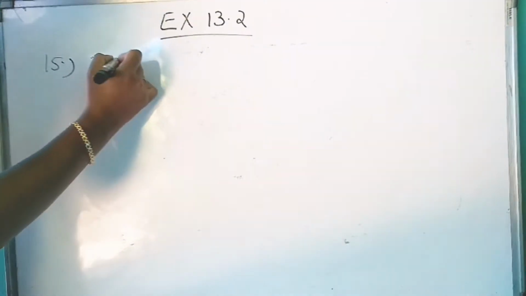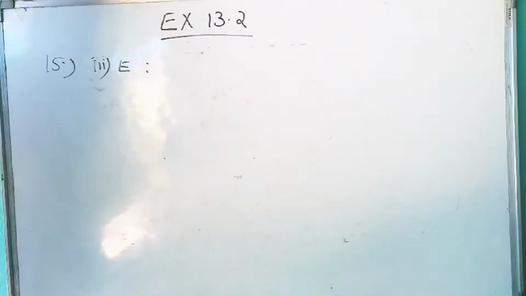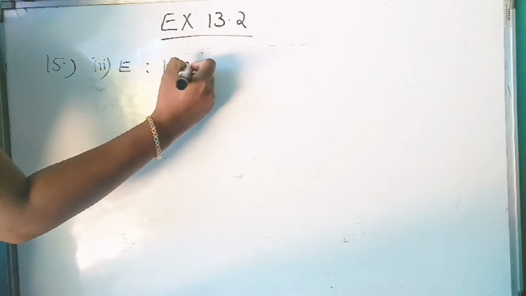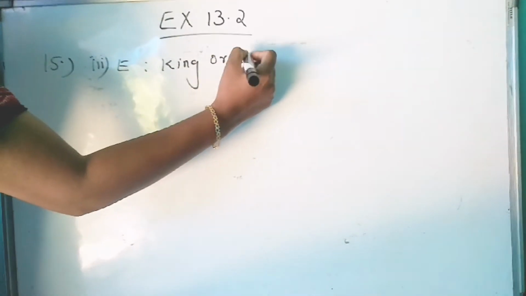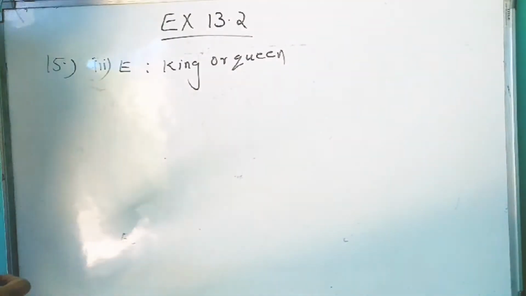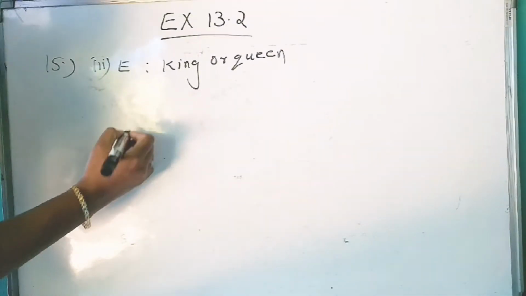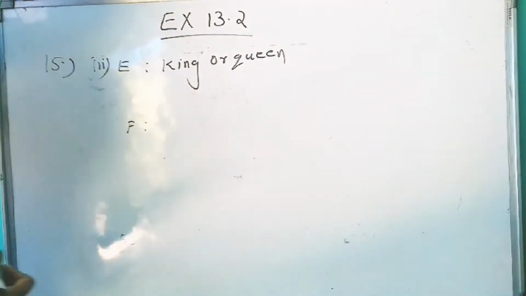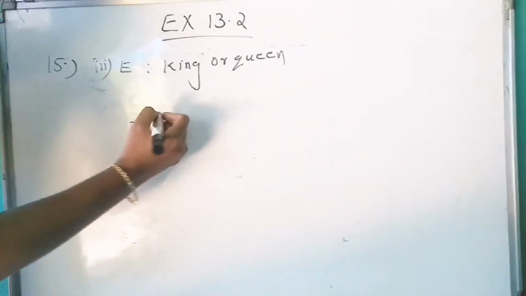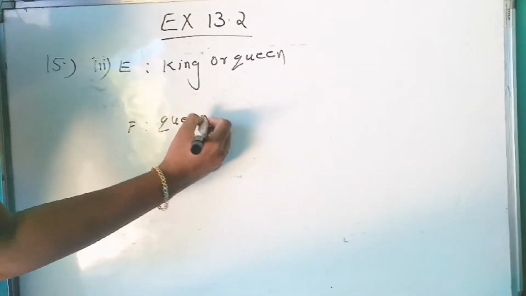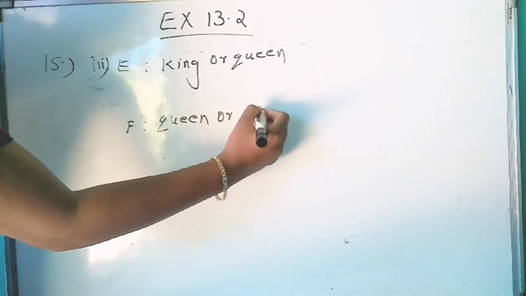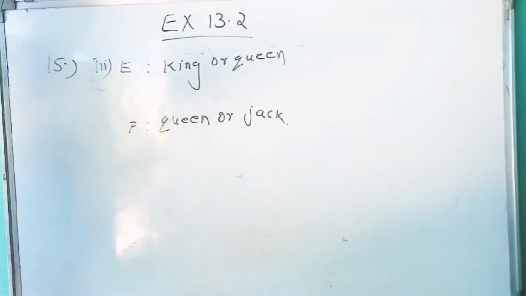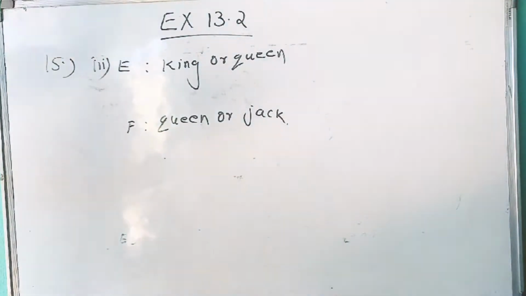E, the card drawn is a king or queen. And F, the card drawn is a queen or jack.